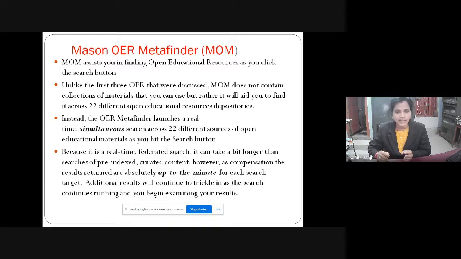So this is a real-time search. If there is any disturbance or error with the publisher's database, the user will have difficulty accessing the resources here.